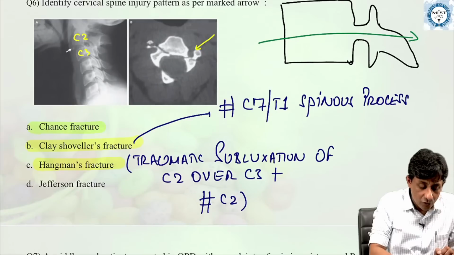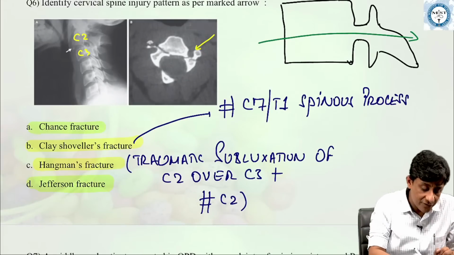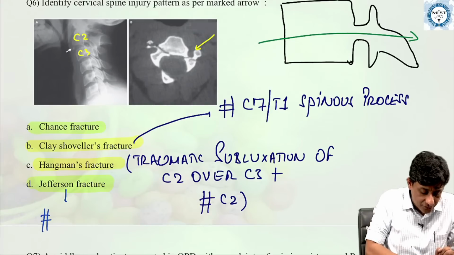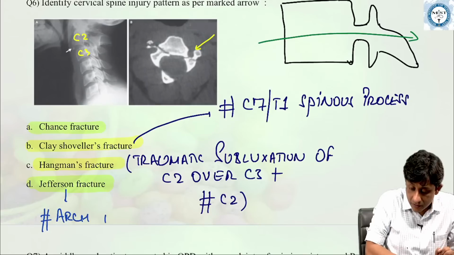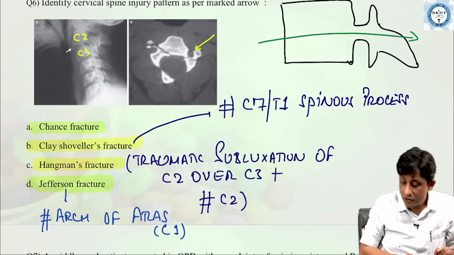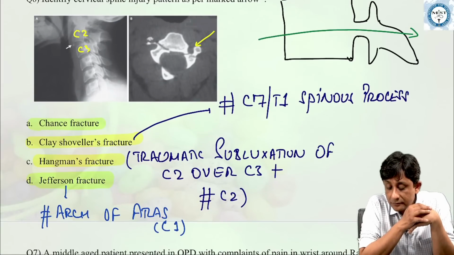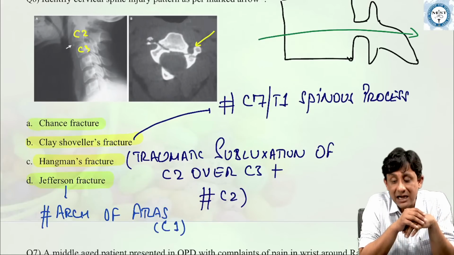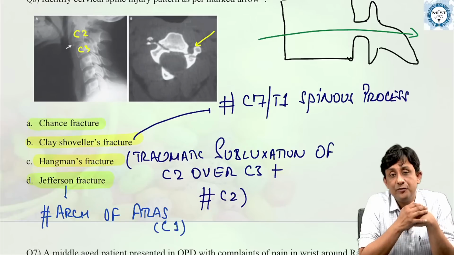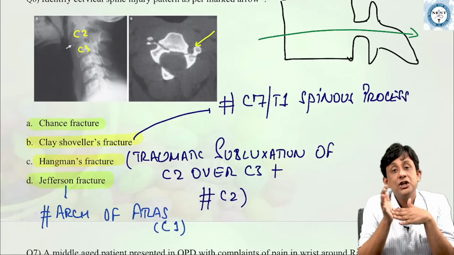And lastly, what is Jefferson's fracture? These are all important spine fractures. So, fracture of the arch of atlas or C1. Fracture of the arch of atlas or C1 is what is called a Jefferson's fracture.